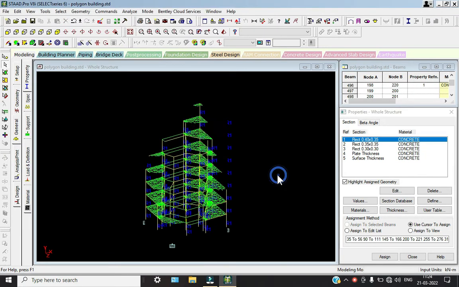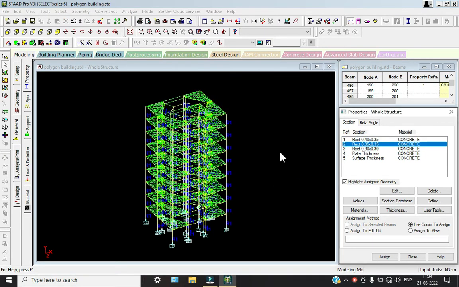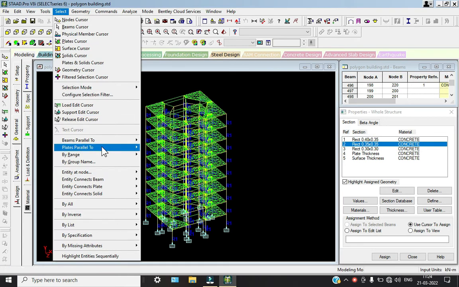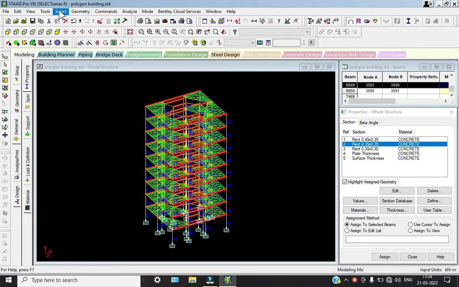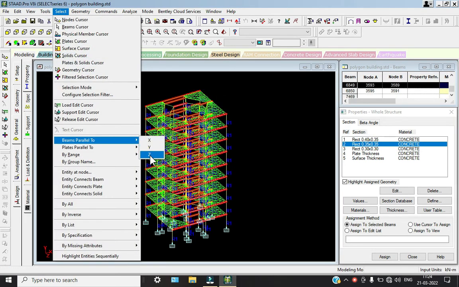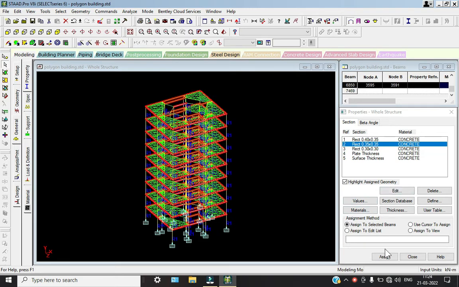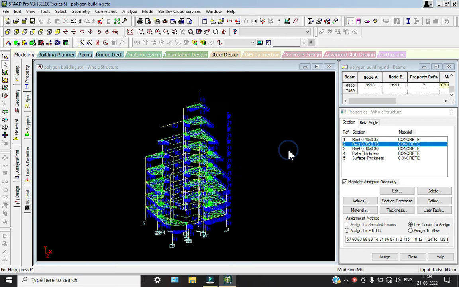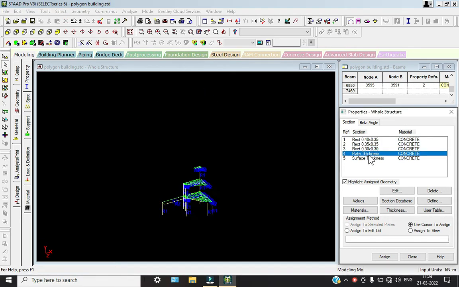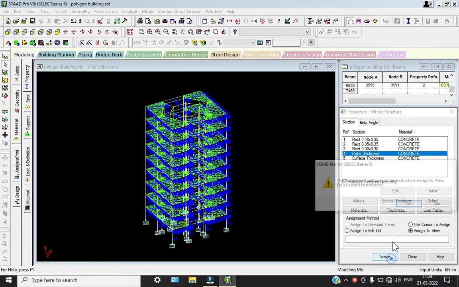So this one for our matrix result. So I'm going to take a plate thickness, assign to view, assign and yes.